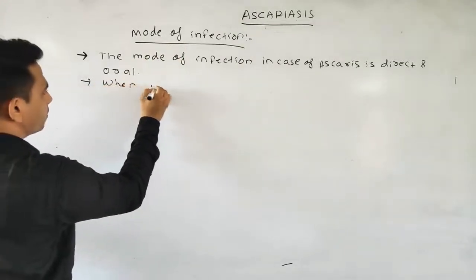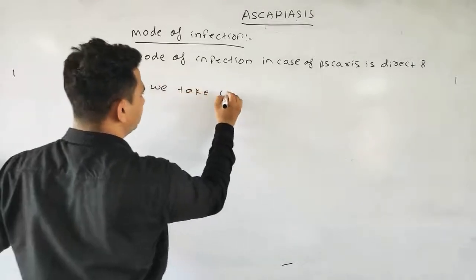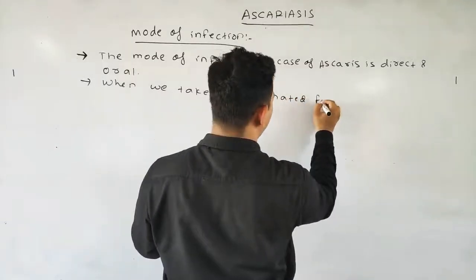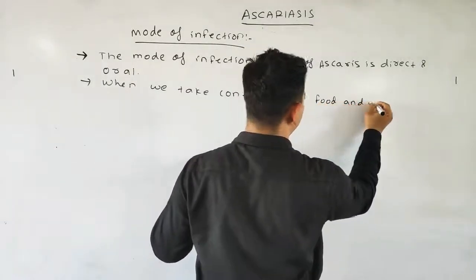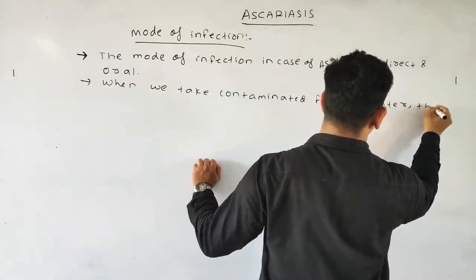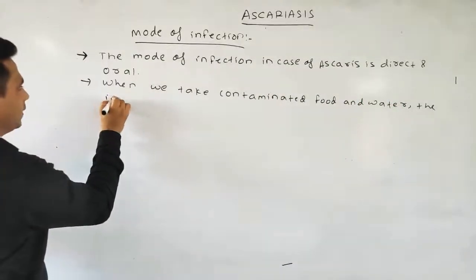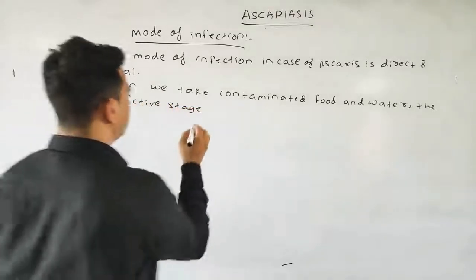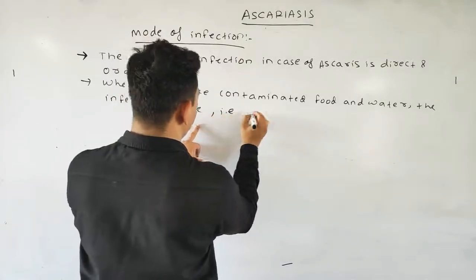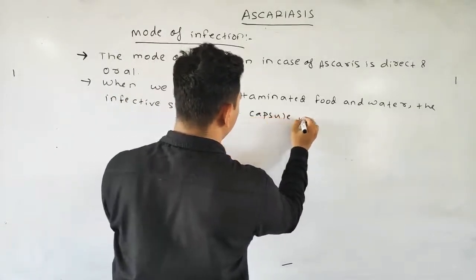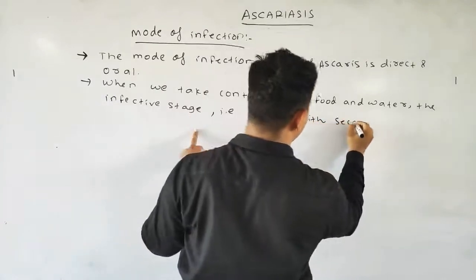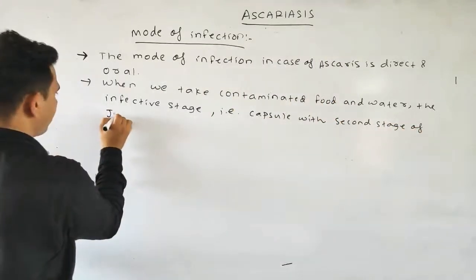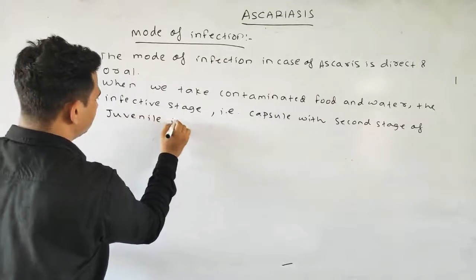When we take contaminated food and water, the infective stage, that is the capsule with the second stage juvenile, is present.